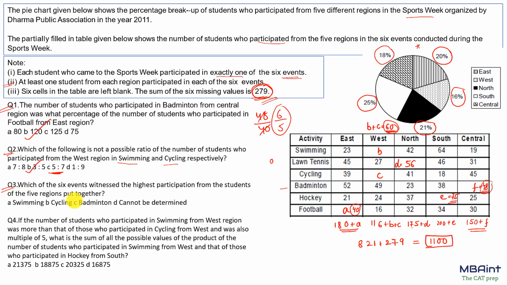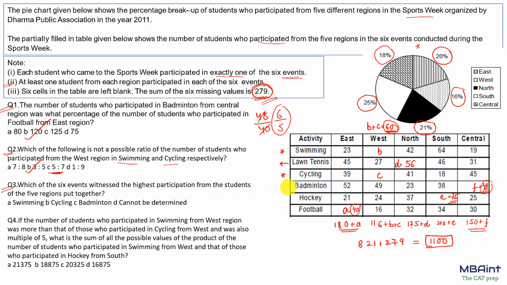Question number 3. Which of the 6 events witnessed the highest participation of the students in the 5 regions put together? So now we'll have to sum the values in the events. For swimming, what is the total possible value? Can you find it for swimming, and can you find it exactly for cycling? No, we cannot find that because we do not know the exact value of B and we do not know the exact value of C. For the others, I can find it exactly.